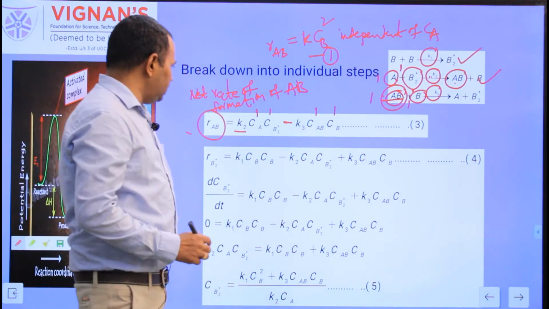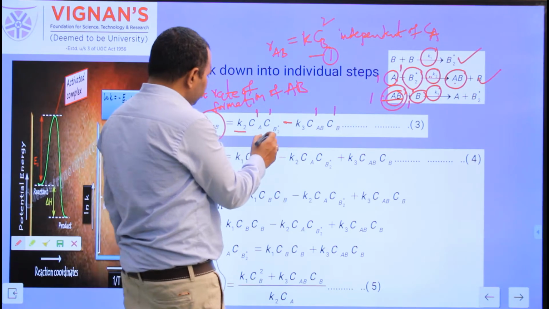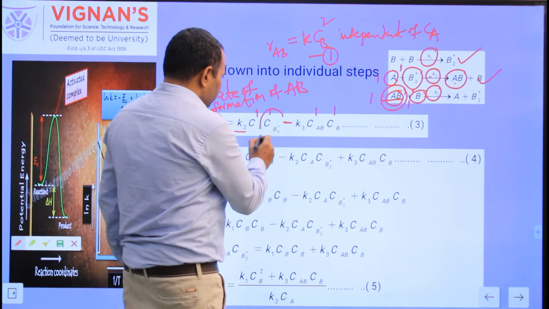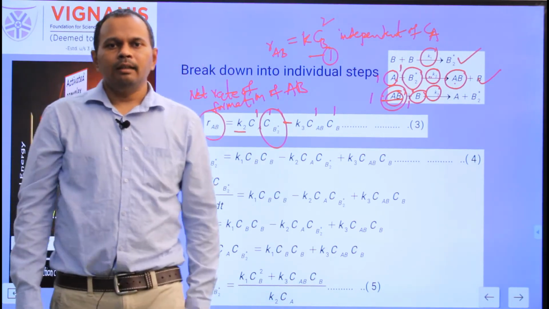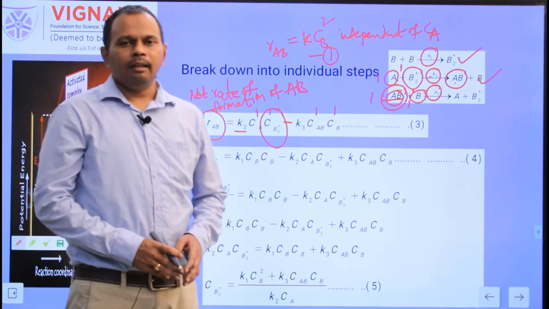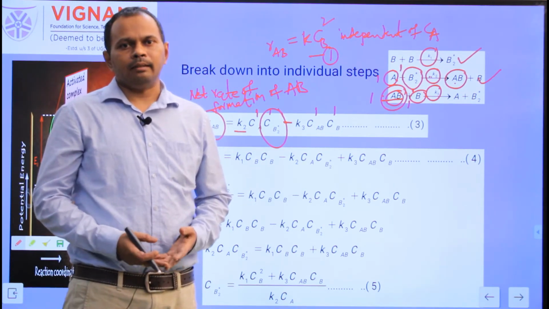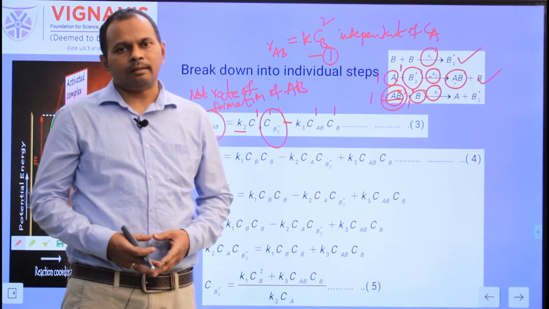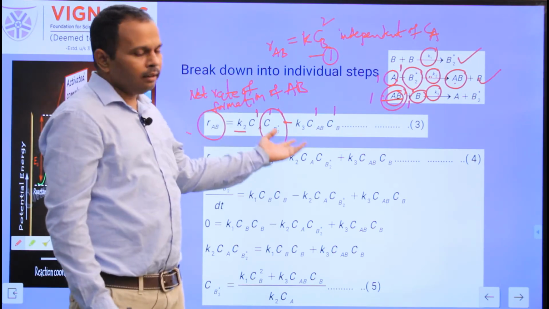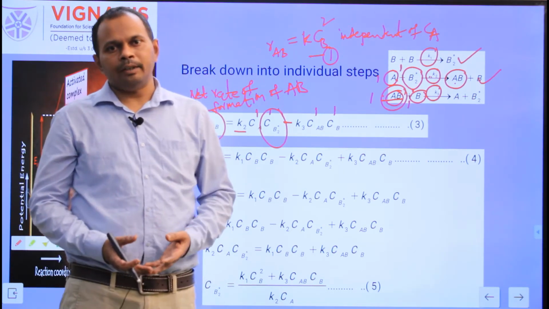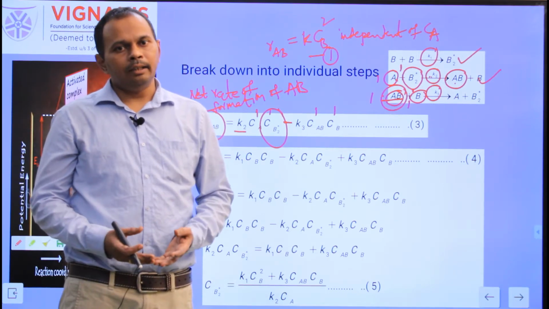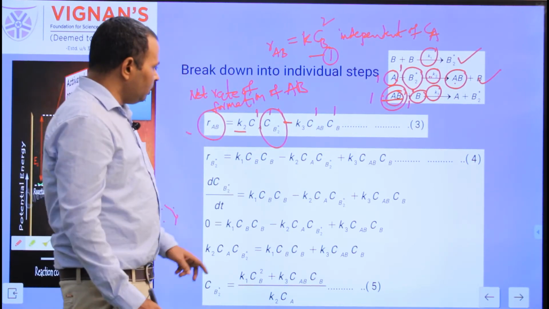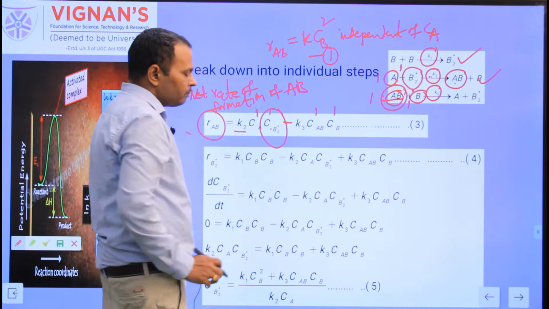Why? Because in the RAB equation, that means the rate of formation of AB based on the assumed reaction mechanism, we have the CB2 star. CB2 star is the concentration of the intermediate that we cannot measure. We need to convert this in terms of the known quantities of the reactants and products. What are the known quantities? You can measure the concentration of B, the concentration of A, and the concentration of AB. But we cannot measure the concentration of B2 star since B2 star is the intermediate. So we need to convert this CB2 star into known quantities.